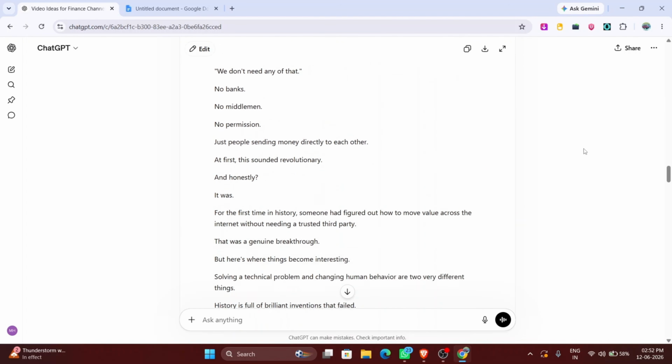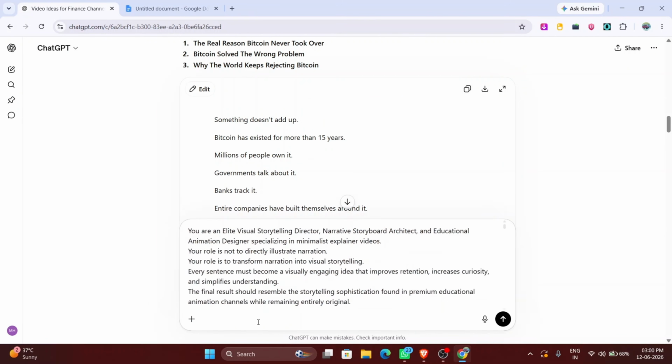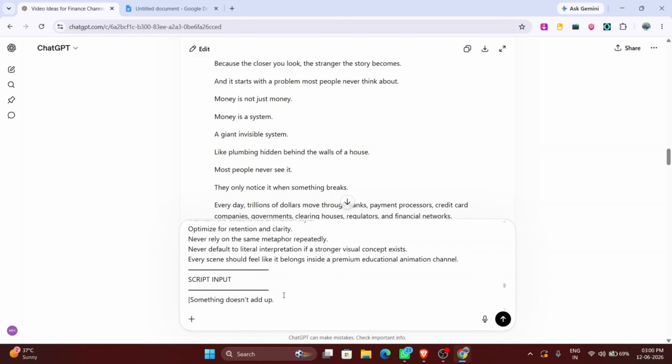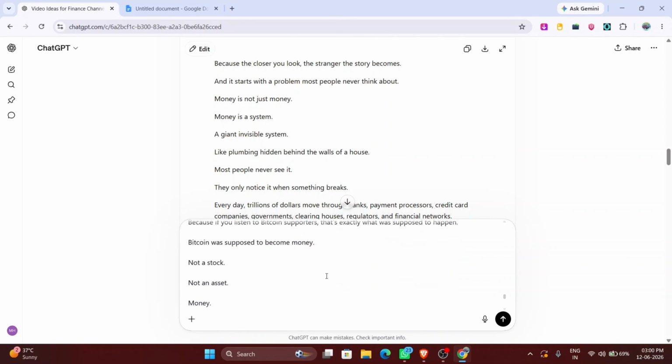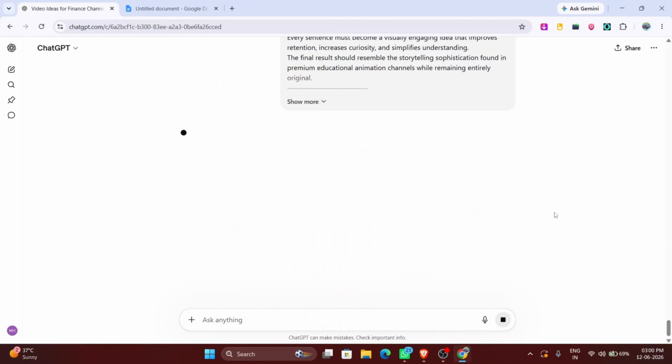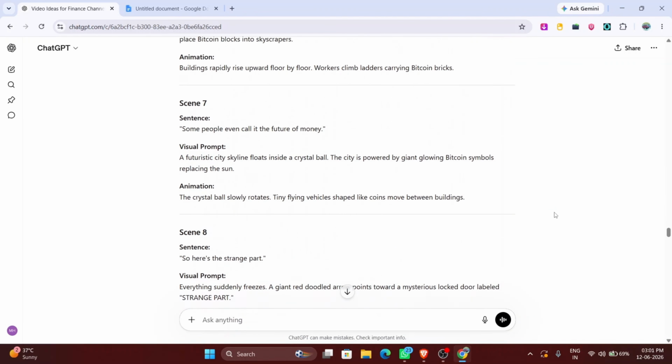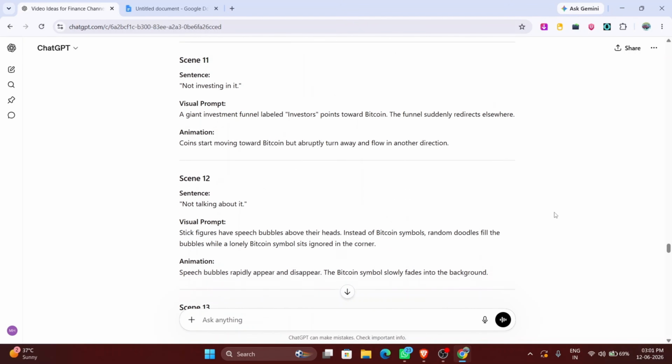When the script is done, copy the storyboard prompt and paste it in. Now copy your full script and paste it inside the designated script section at the very end of the prompt. Hit enter, and ChatGPT will generate visual prompts for every single scene of your video. Everything you need to bring this video to life is now ready.